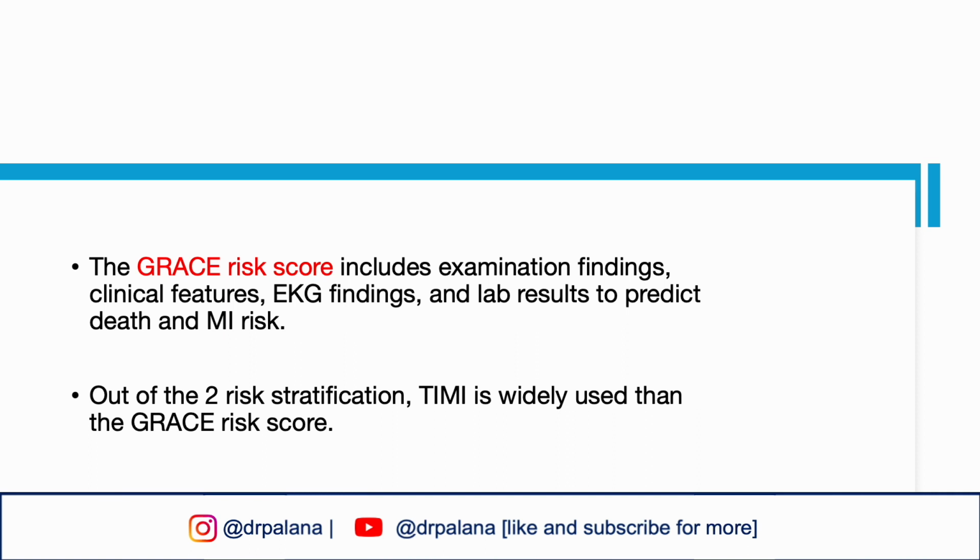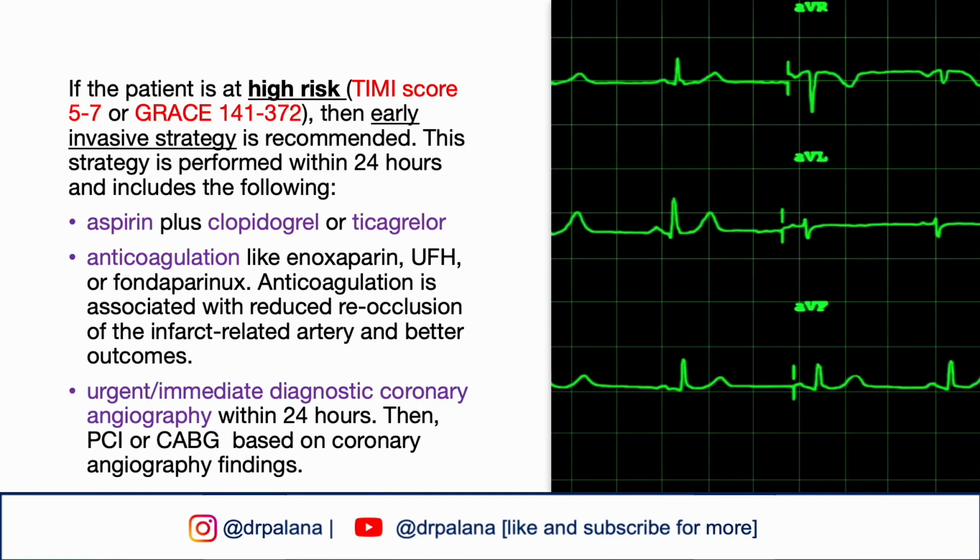The GRACE risk score includes examination findings, clinical features, EKG findings, and lab results to predict death and MI. Out of the two risk stratifications, the TIMI score is more widely used than the GRACE risk score. If the patient is at high risk, TIMI score of 5 to 7, or GRACE score 141 to 372, then early invasive strategy is recommended.